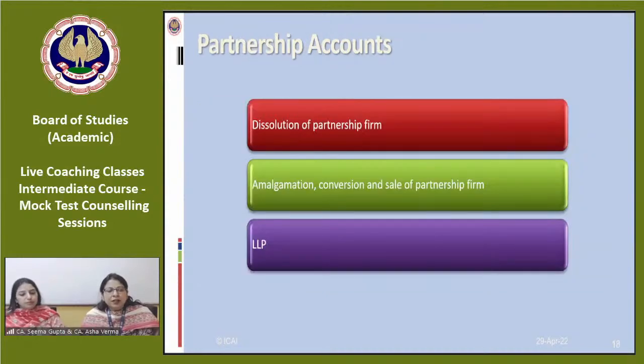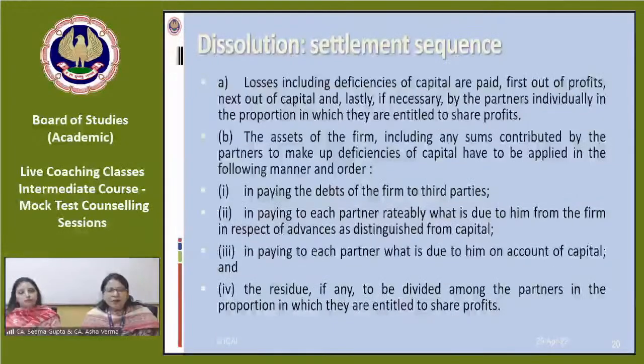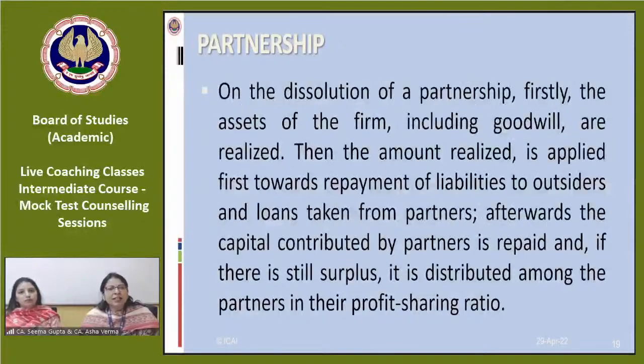Yes, right. For partnership, we have already told what is covered and what the important provisions of the chapter are. We can go through them quickly. On dissolution of a partnership, firstly, the assets of the firm, including goodwill, are realized. Then the amount realized is paid according to the sequence of liabilities. First of all, we have to pay the outsiders, and only then will the liabilities towards partners be settled.